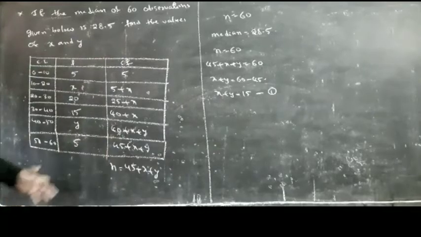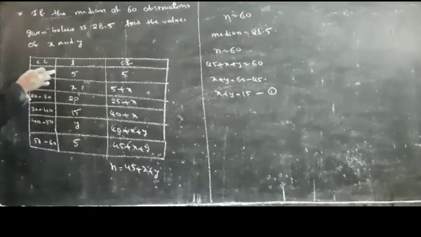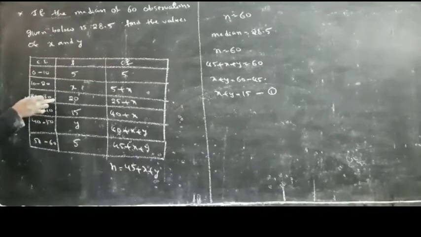Next, what is the median? 28.5. So the median value lies between 20 and 30, so the median class is 20 to 30.